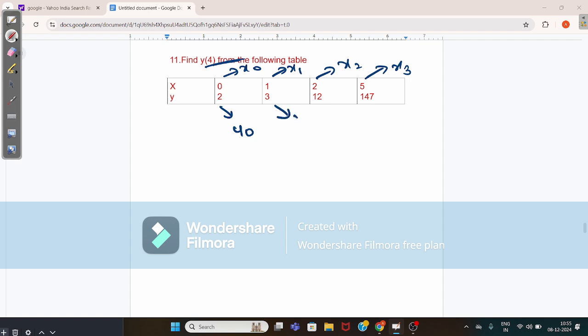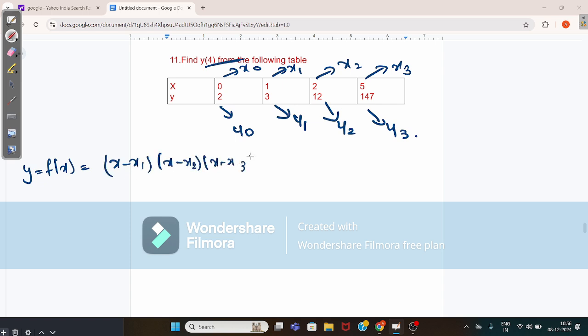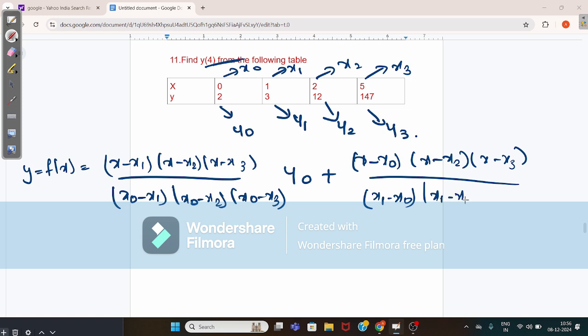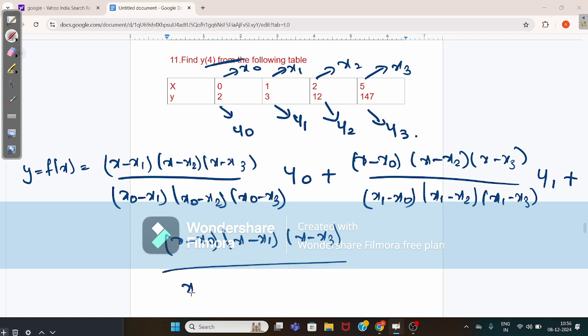These are the values of y0, y1, y2 and y3, and you have to substitute all these values in the formula here: y is equal to f of x is equal to (x minus x1)(x minus x2)(x minus x3) by (x0 minus x1)(x0 minus x2)(x0 minus x3) into y0, plus (x minus x0)(x minus x2)(x minus x3) by (x1 minus x0)(x1 minus x2)(x1 minus x3) into y1, plus (x minus x0)(x minus x1)(x minus x3) by (x2 minus x0)(x2 minus x1)(x2 minus x3) into y2, plus and so on.